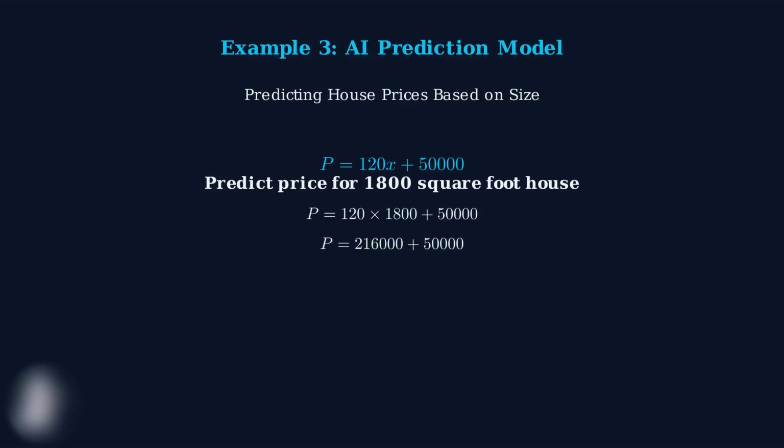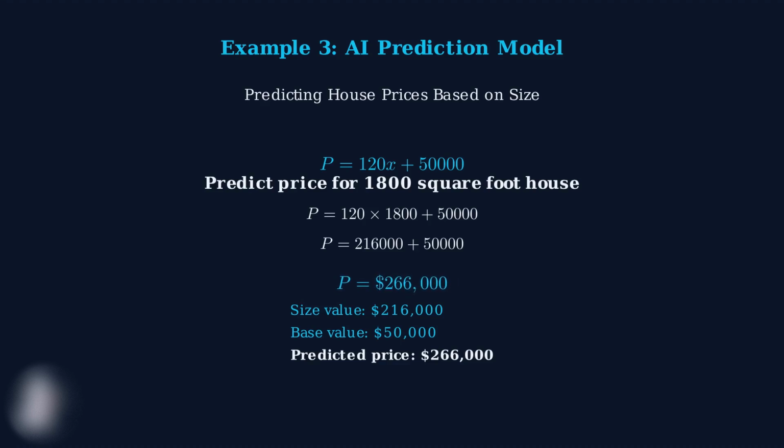We multiply $120 per square foot by 1,800 square feet, giving us $216,000 for the size component. Adding the base value of $50,000 to the size value of $216,000, the AI predicts this house will sell for $266,000. This demonstrates how artificial intelligence uses the same linear equation principles we've been studying to make real-world predictions.